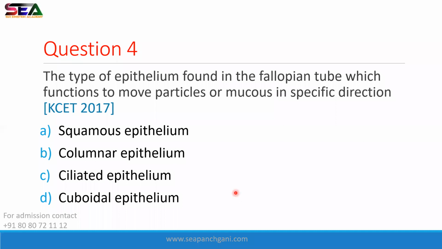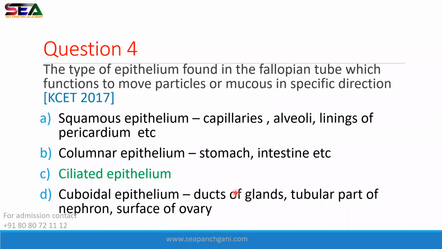Very good. Ciliated epithelium. The correct answer is option number C. Squamous epithelium. Where this squamous epithelium is present, we'll just see few examples. Capillaries, alveoli of your lung, and linings of pericardium. What is pericardium?